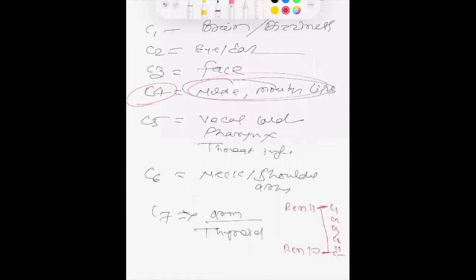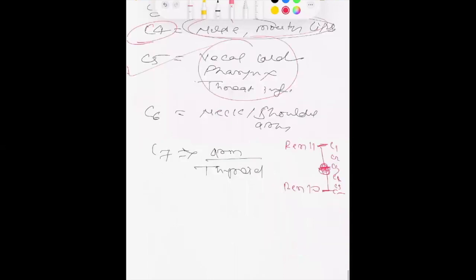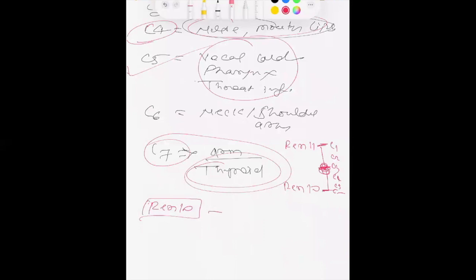So in this way, we can go to the middle part and put two needles there. That is the location of cervical 4. One patient asks, can you treat my throat infection? Cervical 5. Can you treat my thyroid problem? The thyroid problem is connected with cervical 7. So if we put a needle on REN 10, it is an excellent point for the thyroid.